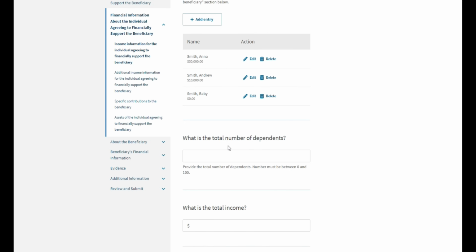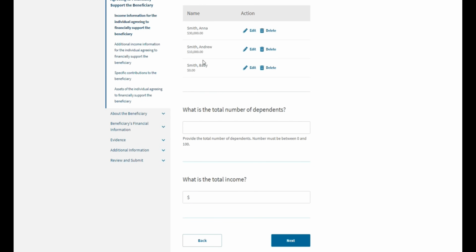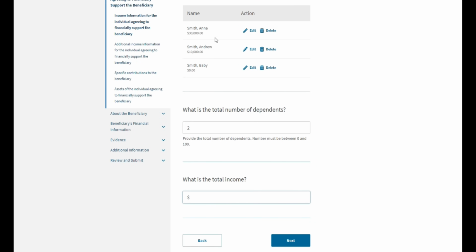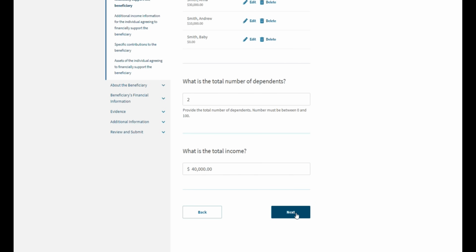So for Anna, she is the supporter, so she doesn't count as a dependent. So she has 2 dependents, Andrew and baby. And next, what is the total income that comes out of all of this? It should be whatever incomes you decided to contribute. In our case, it is about $40,000. We're going to click next.